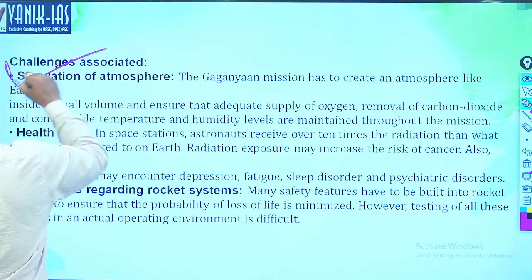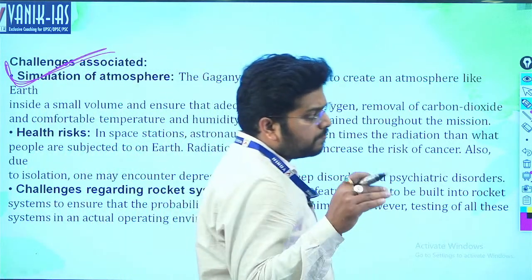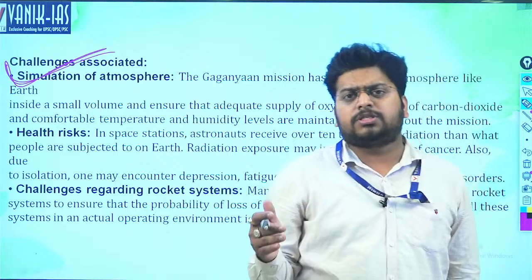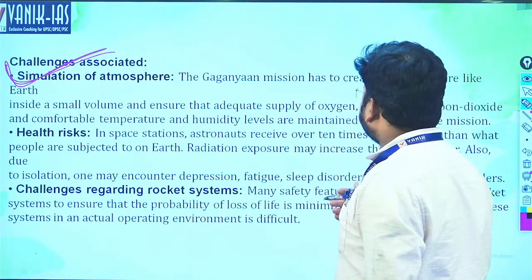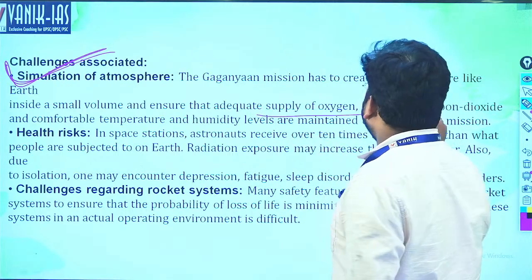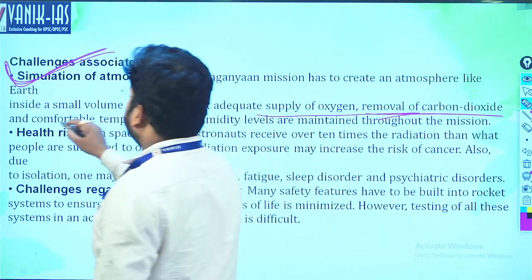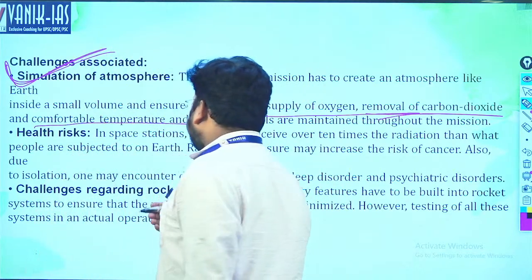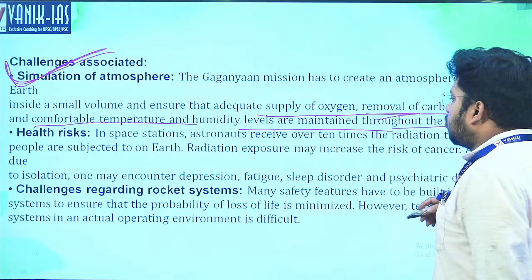The atmosphere inside the Gaganyaan should be conducive to the scientists living there. There should be proper supply of oxygen, removal of carbon dioxide, comfortable temperature so that they can do the necessary research, and proper humidity level. All these things need to be maintained throughout the mission, right?